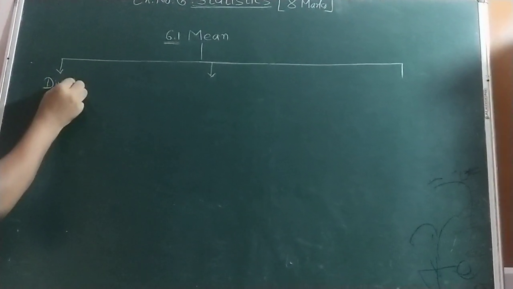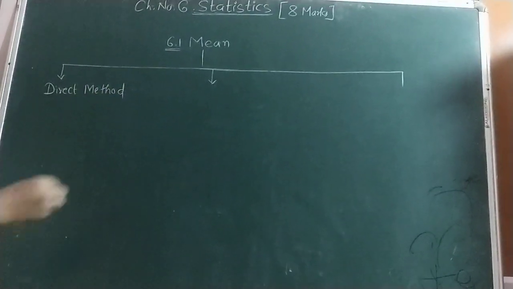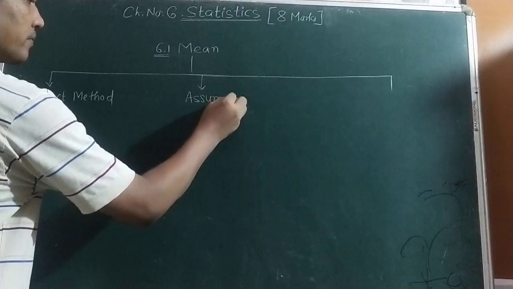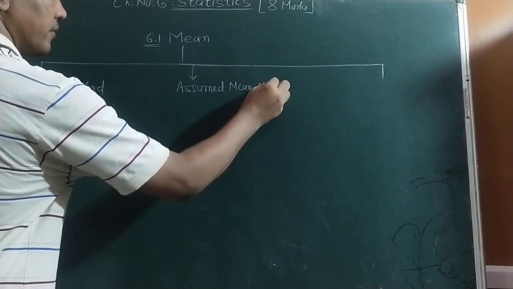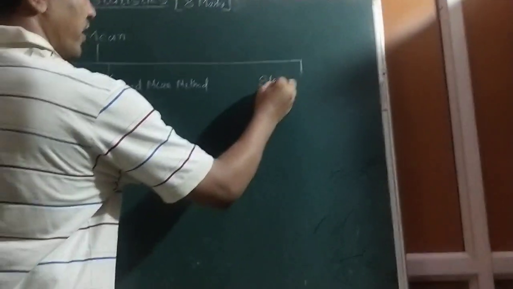The first method is known as the direct method. Then the assumed mean method, and last the step deviation method.